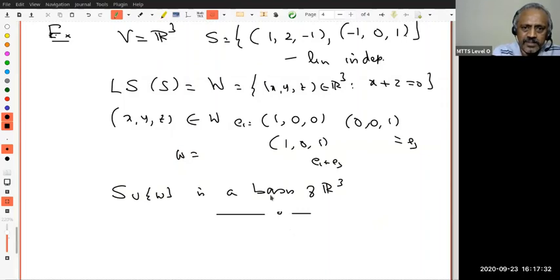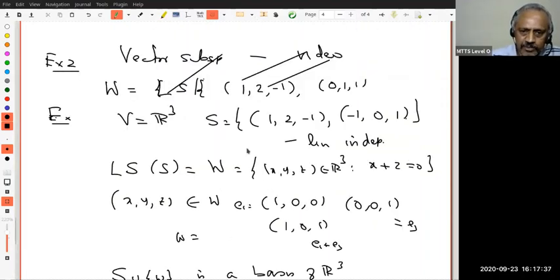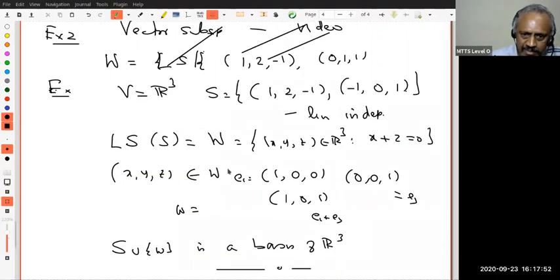Okay. Let us look at W. Now I know W is the span of these two vectors, and these two are linearly independent, and therefore the dimension of W is 2. Therefore, S is a basis for W by very construction. Do you understand? But notice that in W, I have X plus Z equal to 0. In our construction of basis video, we have shown how to construct a basis for such W. This is already given. This S is a basis, but pretend I have no idea about that.